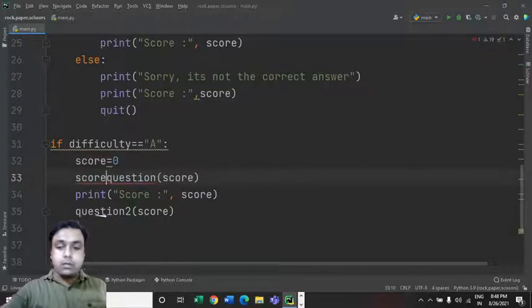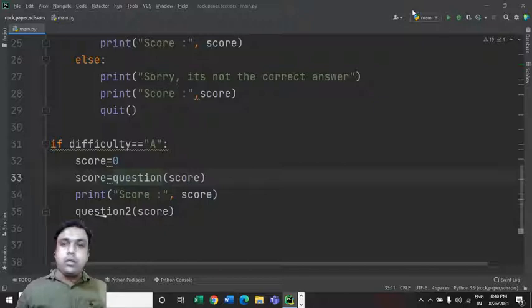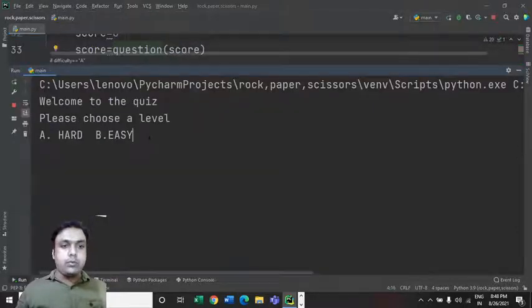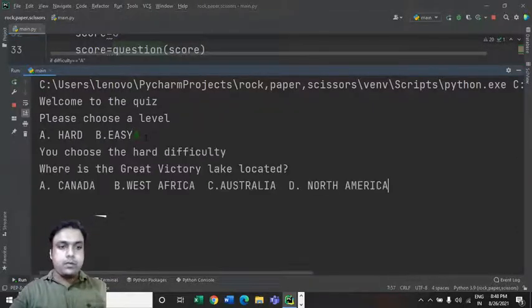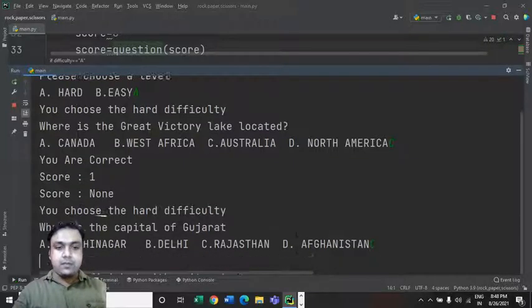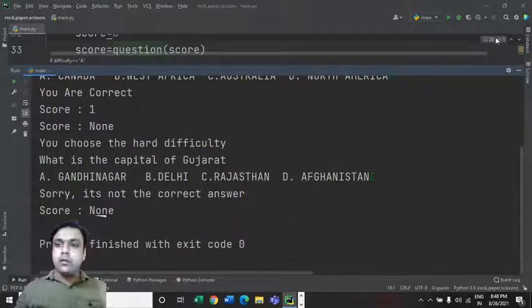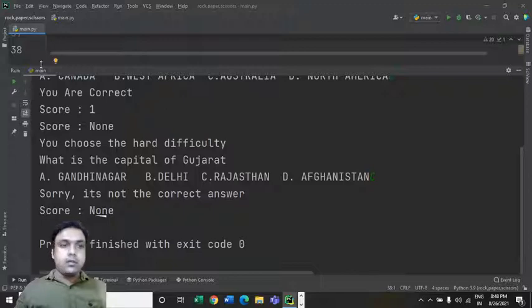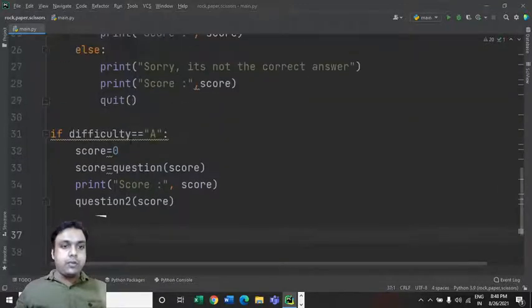So I think in this way we will be able to update the value of this score. Let's check it out. So A, then C, now it's showing none. Why is it showing none? Let's see why it is showing none to us.